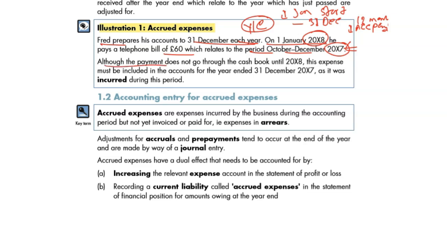Although the payment does not go through the cash book until 2018, the payment was made in 2018, so money going down in 2018. But these expenses were incurred in 2017. That's why it must be included in the accounts for the year ended 2017, not 2018. Yes, you paid in 2018, but these expenses were incurred in 2017. That's why you need to abide by the accruals concept rules, and you need to show that expense during 2017.